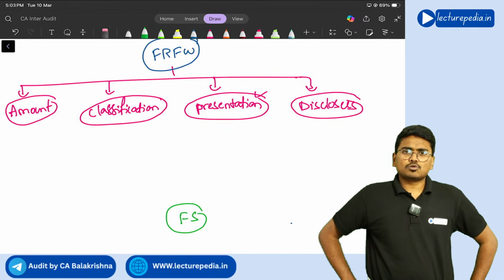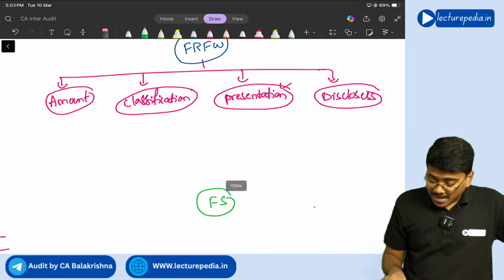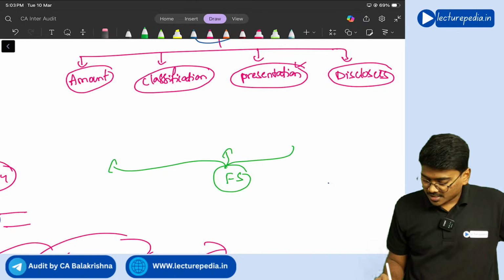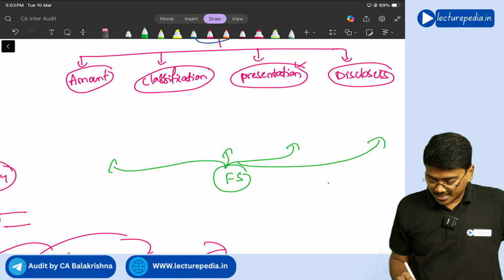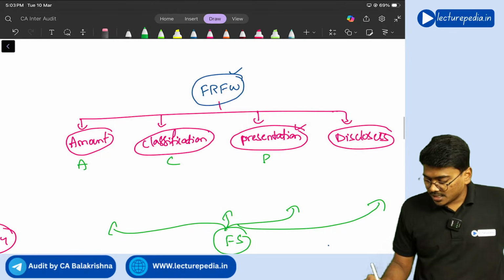We have our own rules. We will follow our own rules. Like this, management has followed some other rules and regulations, which we will call as A, C, P, D.